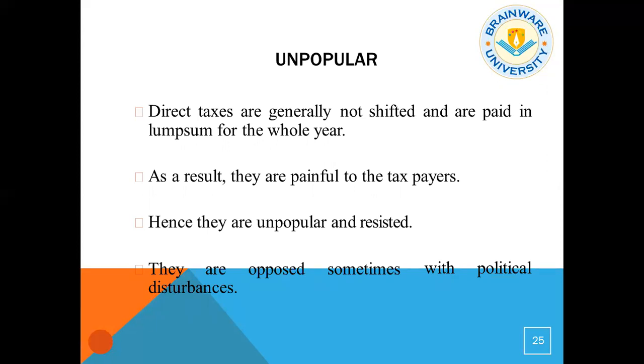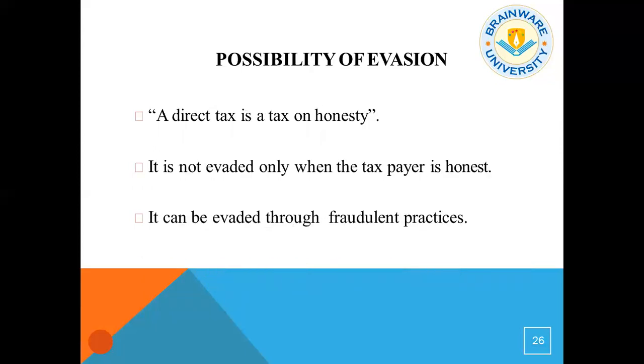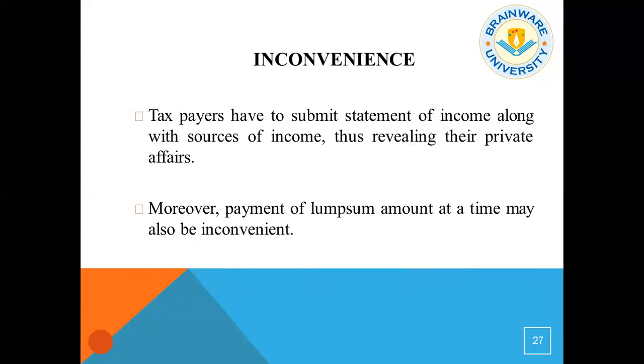They are sometimes opposed with political disturbances, obviously. And there is a possibility of tax evasion too. People avoid tax by some legal way or maybe illegally. Because we know a direct tax is a tax on honesty. If you are honest, if you're a true citizen of India, you will pay the direct tax. It is not evaded only when the taxpayer is honest, and it can be evaded through fraudulent practices.